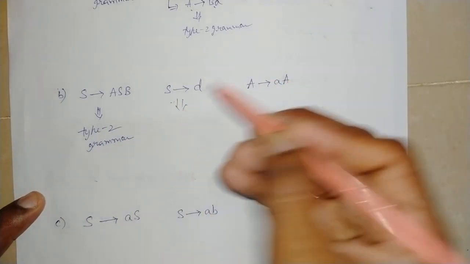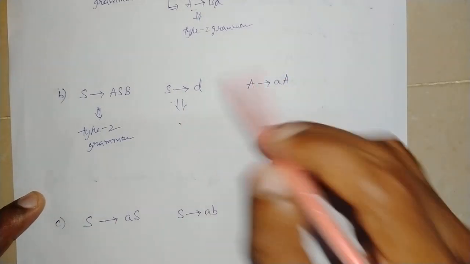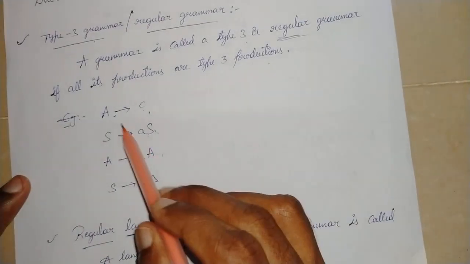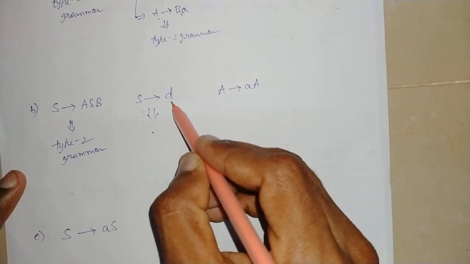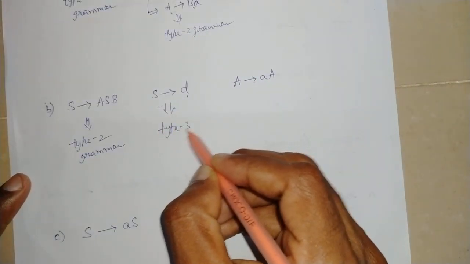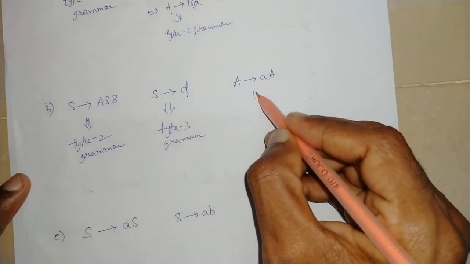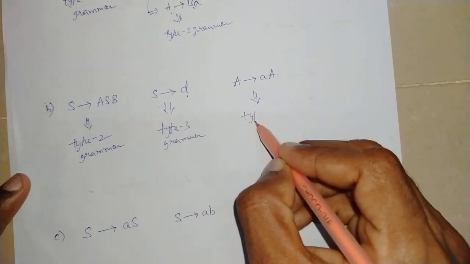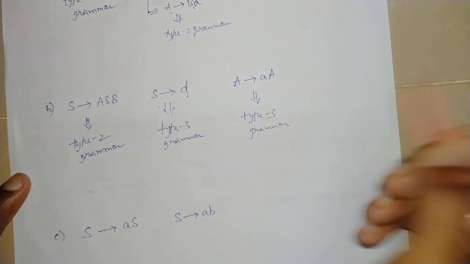And S replaced by d, A replaced by c, which is terminal. Here d is also a terminal. So this is also a type 3 grammar.